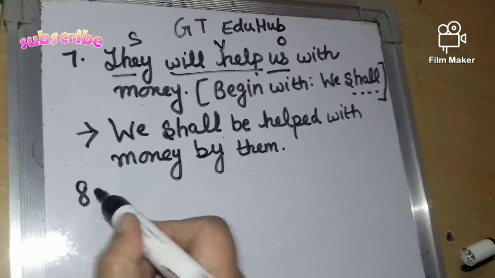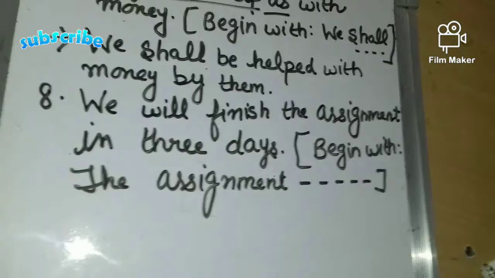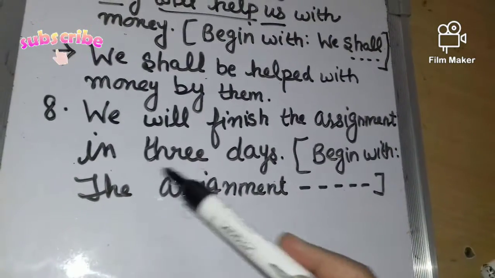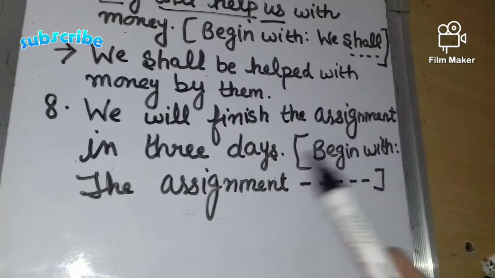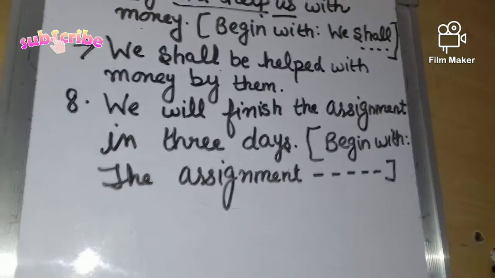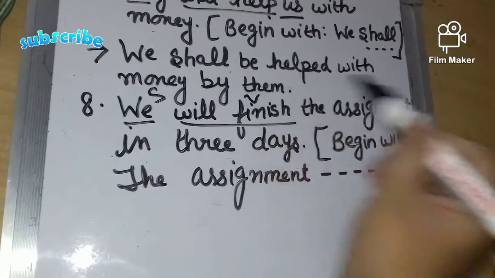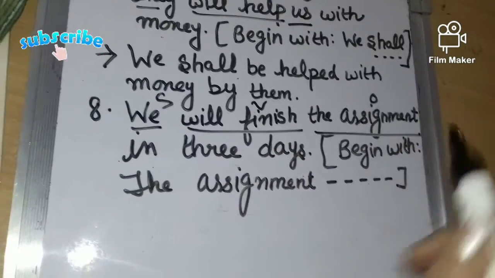Now we will do sentence number 8. Eighth sentence is we will finish the assignment in 3 days and we have to begin the sentence with the assignment. So this is subject, this is verb and this is object.